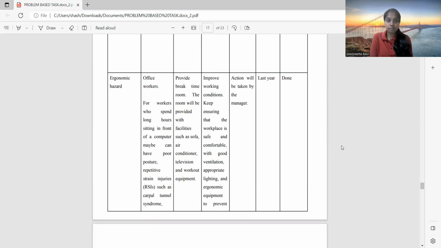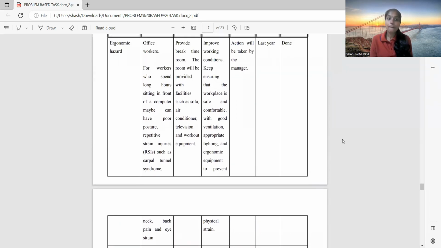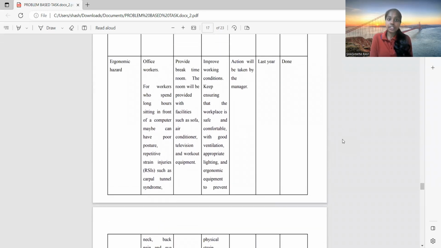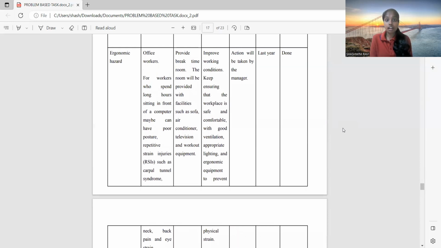Who might be harmed and how? Office workers might be. For workers who spend long hours sitting in front of a computer, maybe they can have poor posture, repetitive strain injuries such as carpal tunnel syndrome, neck and back pain, and eye strain. We already provide a vacant room. The room will be provided with facilities such as sofa, air conditioner, television, and workout equipment. And we improve working conditions for the further action.